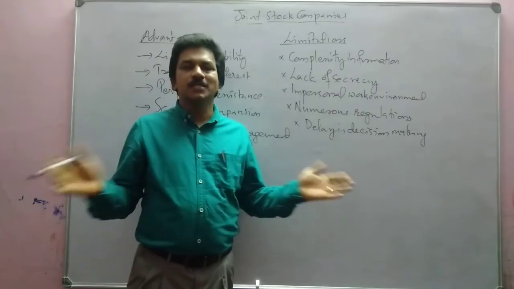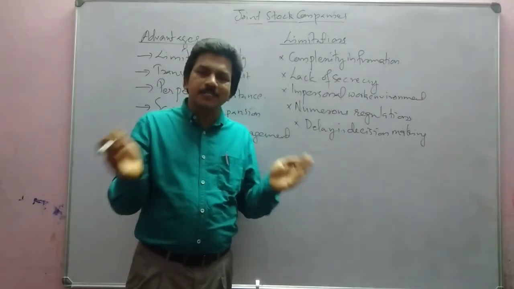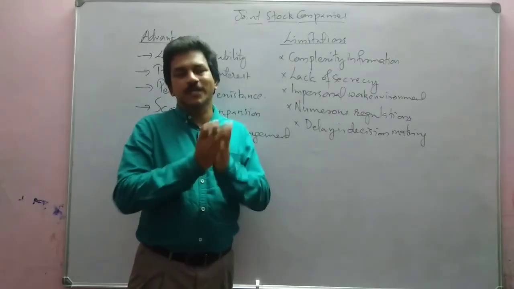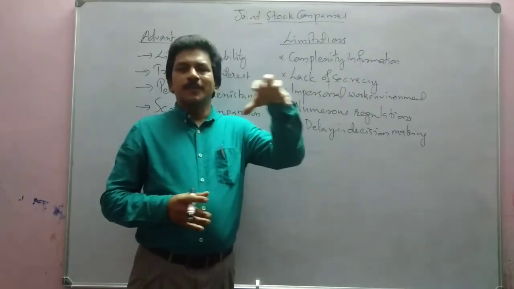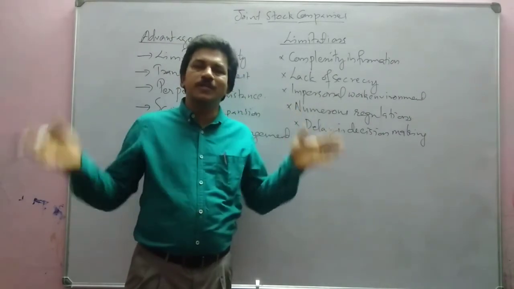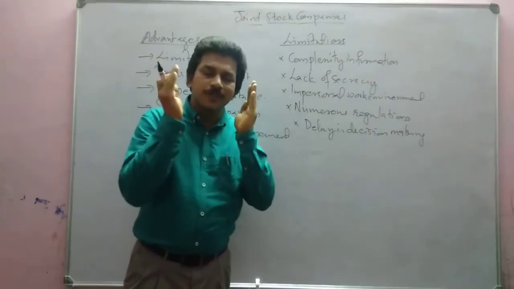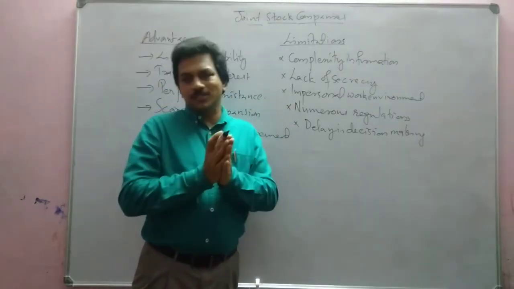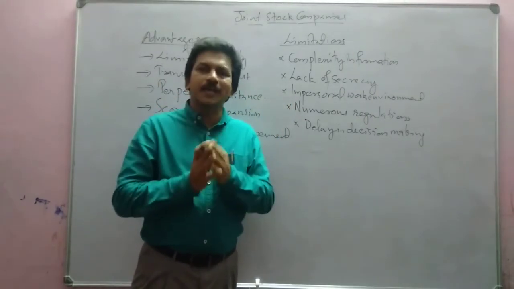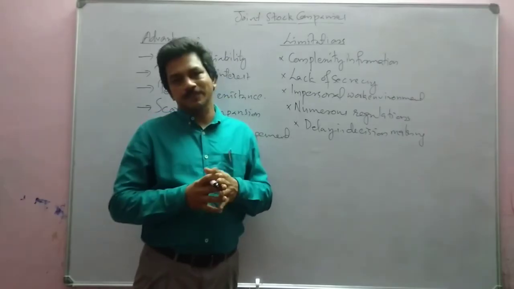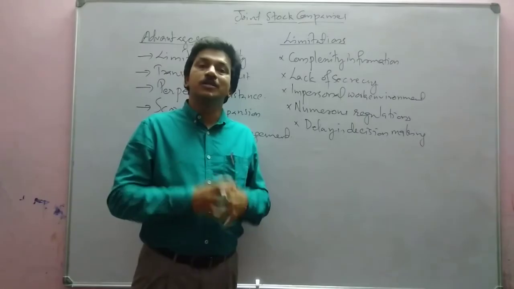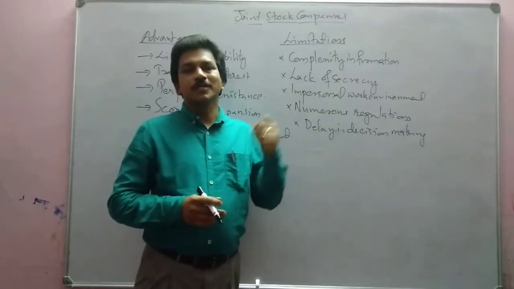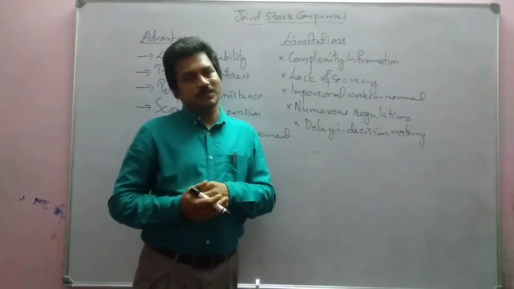So at least the board of directors have to come together to take a decision, and coming together of all these directors at a time will take its own time. So a sudden or quick decision is not at all possible in the case of joint stock companies.